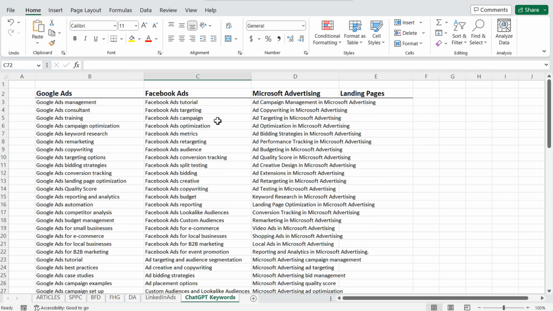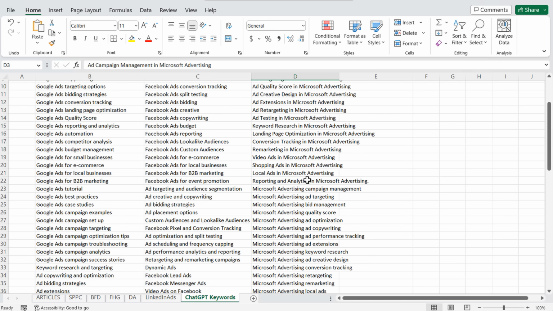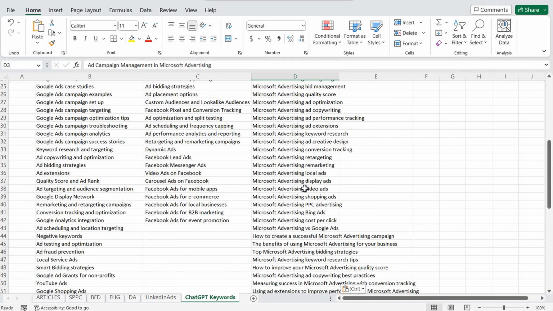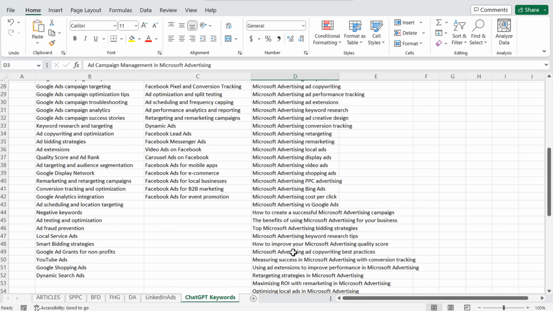Okay, coming back over to my Microsoft Excel spreadsheet, you can see I have my Google Ads keywords here, I have Facebook ads, and then I've done Microsoft advertising. I haven't gone through these. There's definitely a lot of repeat keywords, a lot of repeat topics. So you may see something like ad campaign management in Microsoft advertising, ad copywriting in Microsoft advertising. Later down as we scroll down, we may see more about copywriting, how to use copywriting to create effective ads. So you're going to see here ad copywriting best practices.